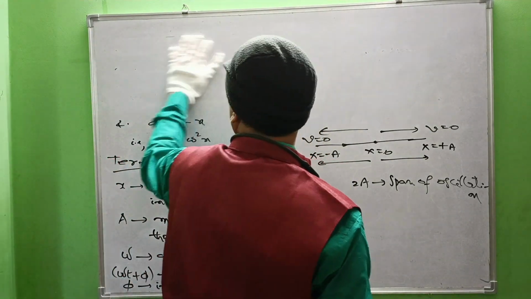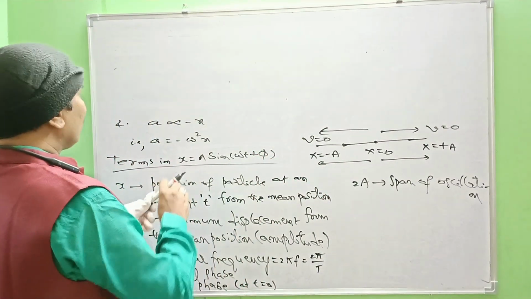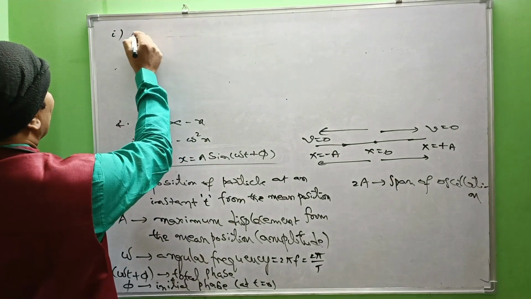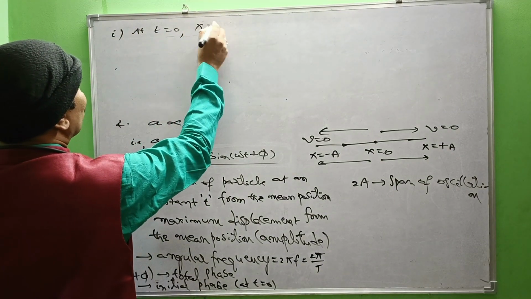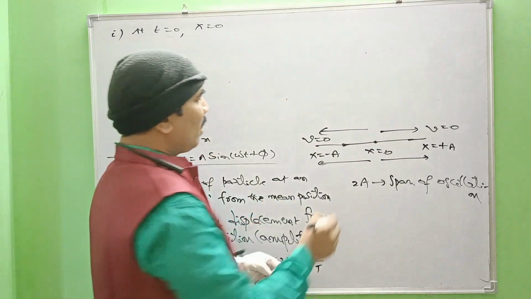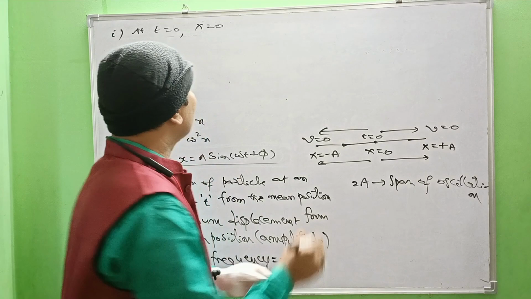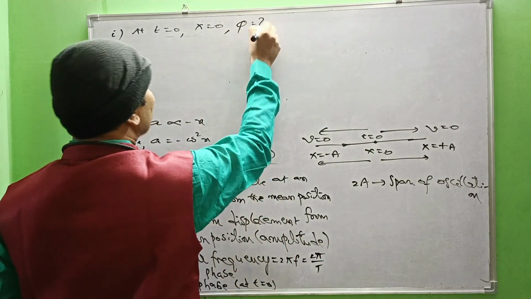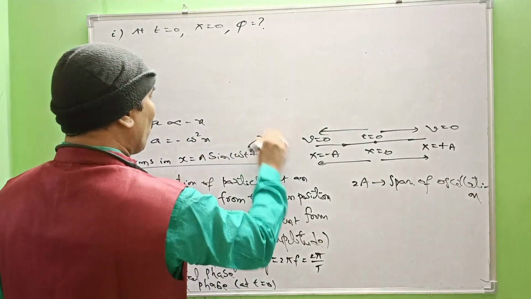First situation, point number one: at t equal to 0, x equal to 0 is the position of the particle. Now what is the phase angle? What is the initial phase?